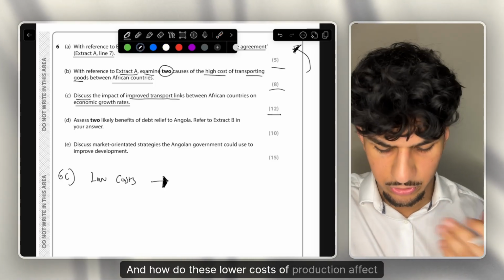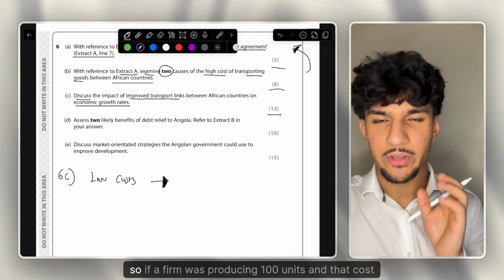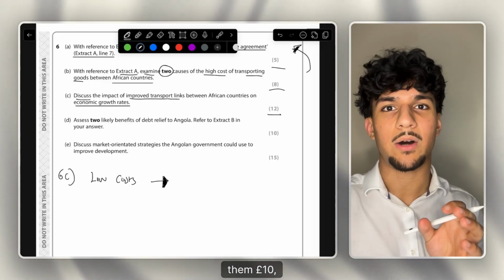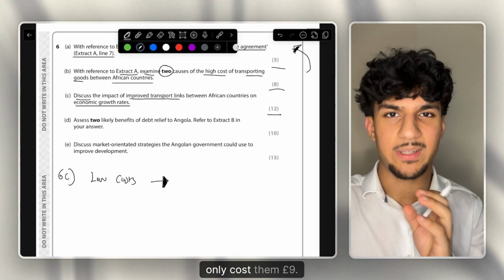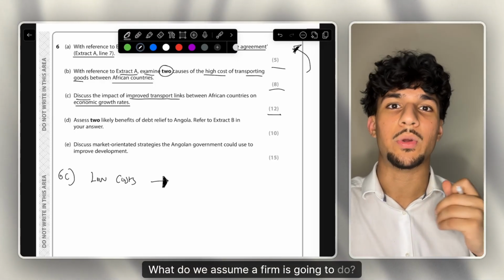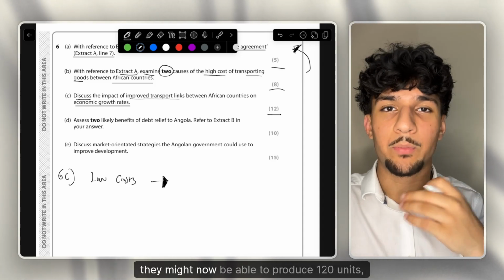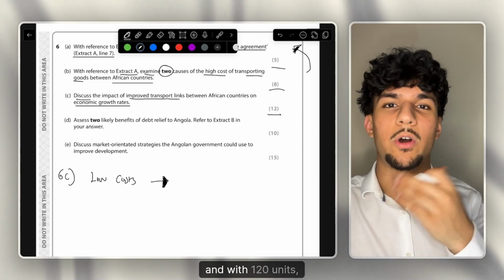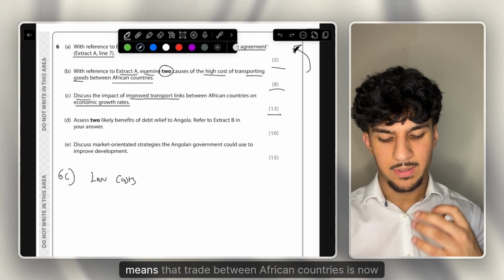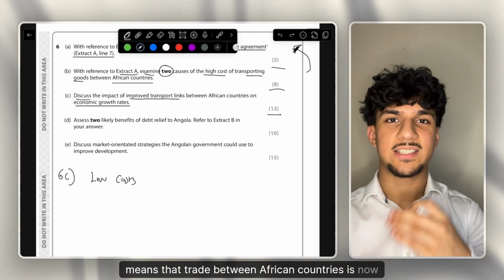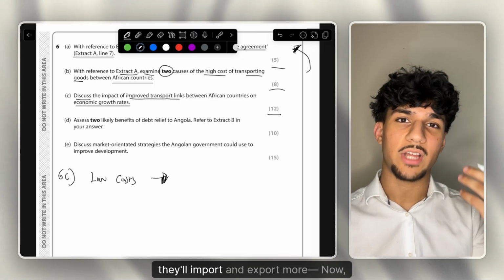And how do these lower costs of production affect firms? We need to remember the classical economic assumption. Firms are profit maximizers. So if a firm was producing 100 units and that cost them £10, but now due to these improved transport links, those 100 units only cost them £9, what do we assume a firm is going to do? A firm is therefore going to increase production. Why? As for that same £10, they might now be able to produce 120 units, and with those 120 units, of course, they can make more profits. So these lower costs due to improved transport mean that trade between African countries is now a lot more efficient, and if it's easier for firms to import and export goods, they'll import and export more.